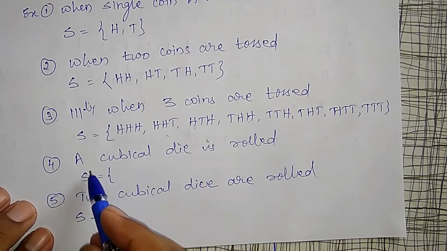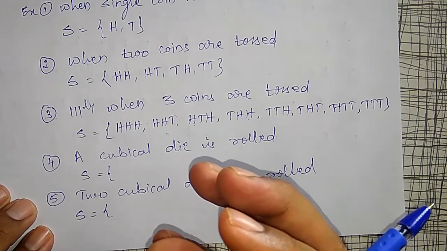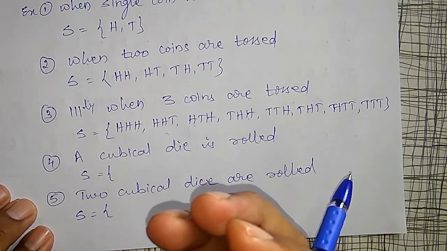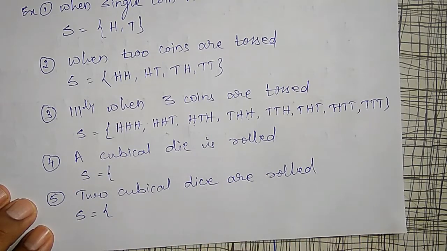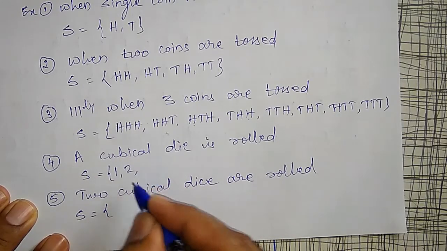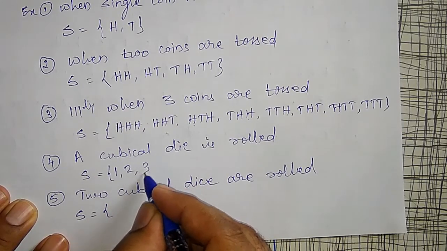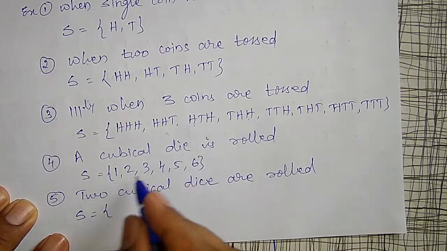Like that, a cubical die is rolled, a die containing 6 faces. The number of dots, 1, 2, 3, 4, 5, up to 6, are the possible outcomes. Therefore, 1 dot may come, 2 dots may come, 3 dots may come, 4, 5, maximum 6. That is a sample space.